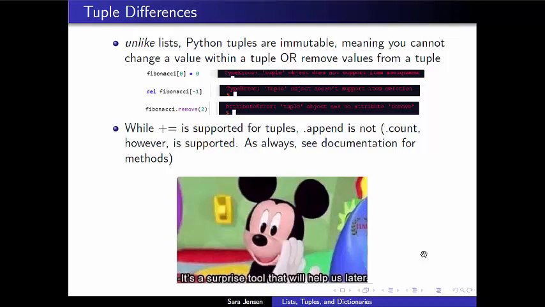The main difference between tuples and lists in Python is that tuples are immutable, even more so than our atomic data types.